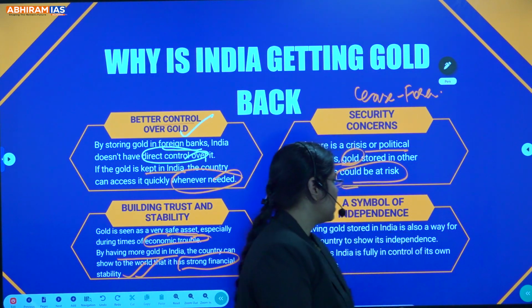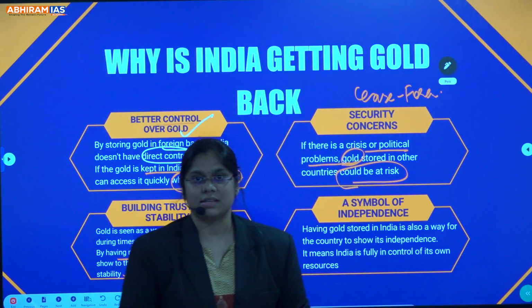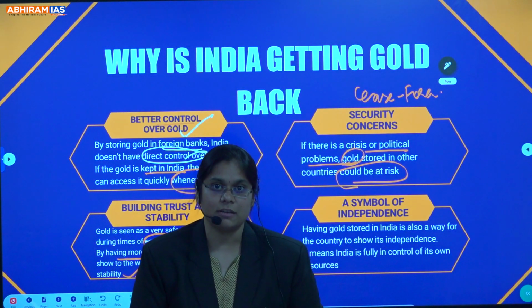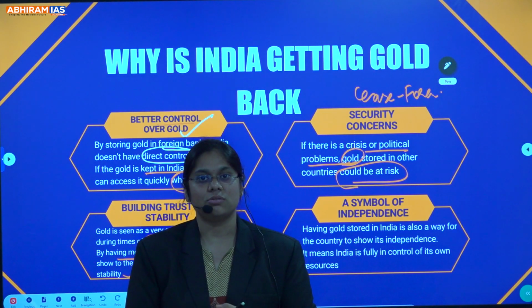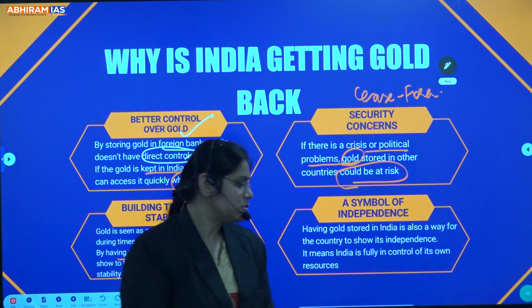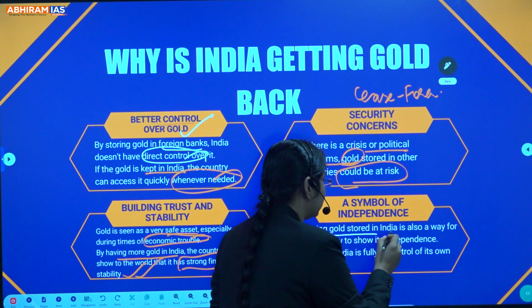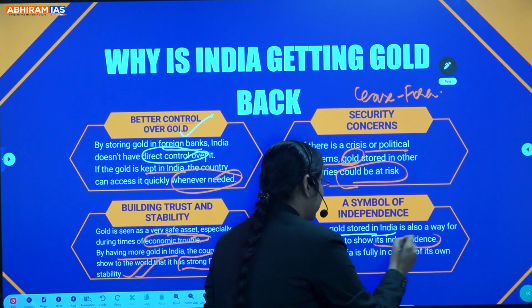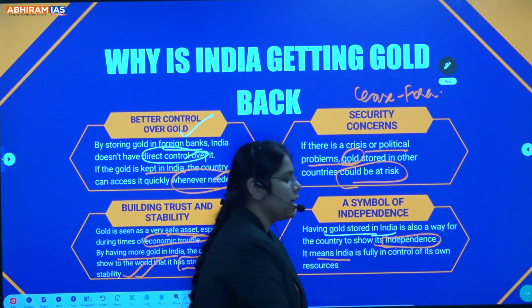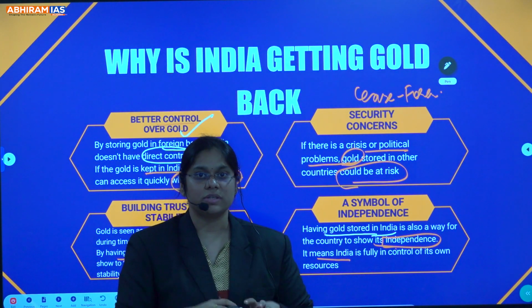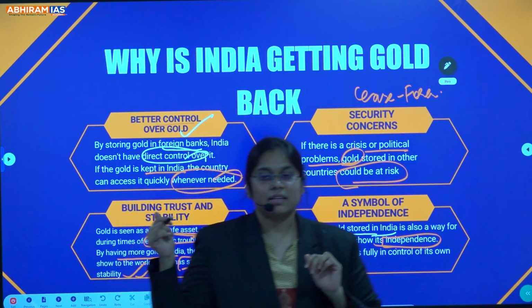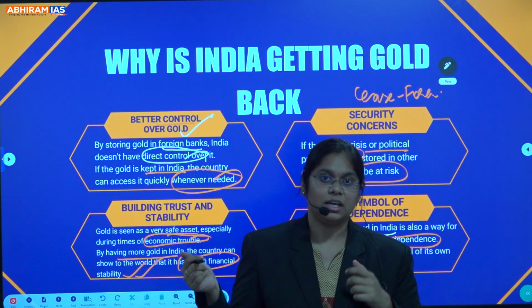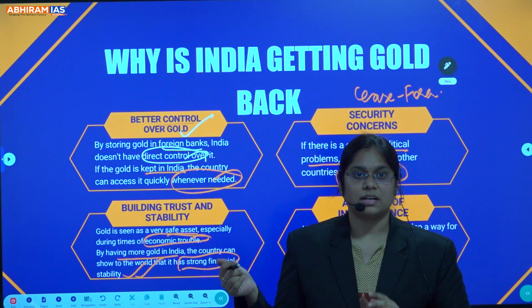Next is a symbol of independence. If the gold is within our country, we can have more access to our reserves. Having gold stored in India is also a way of showing the country's independence, and it means that India is fully in control of its own reserves. So these are the reasons why India has brought the gold reserves back from other countries.